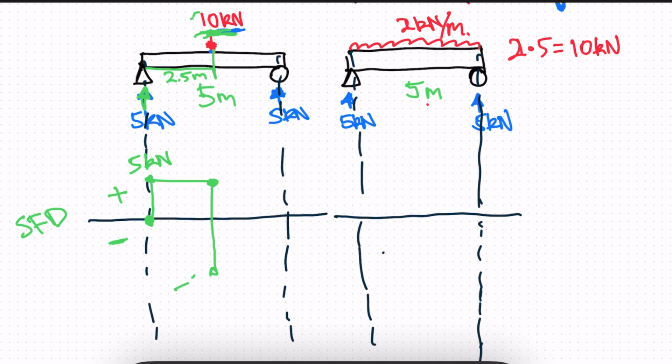So at this point it will be negative 5 kilonewtons, and then we go across and we reach our 5 kilonewtons again, and we'll go up. So the constant shear of 5 kilonewtons throughout the beam. So if we look at our other example, we have a very similar thing.